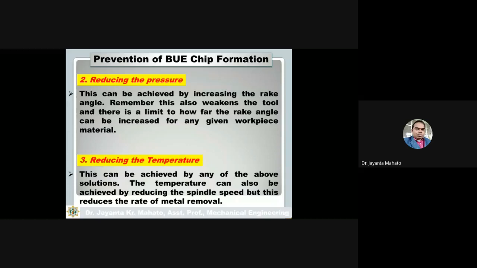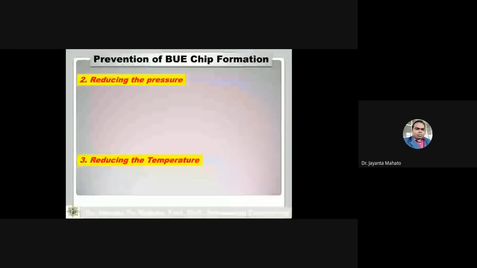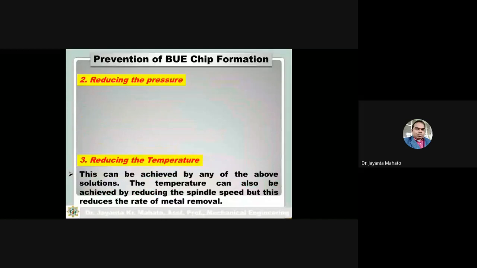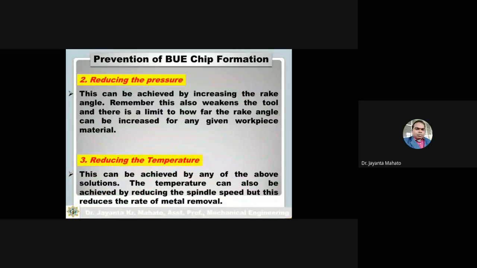Reducing the temperature. How will I reduce the temperature? This can be achieved by any of the above solutions, either reducing the pressure or reducing the friction. So by reducing pressure and friction we can reduce the temperature. The temperature can also be reduced by reducing the spindle speed, but this reduces the rate of material removal also.